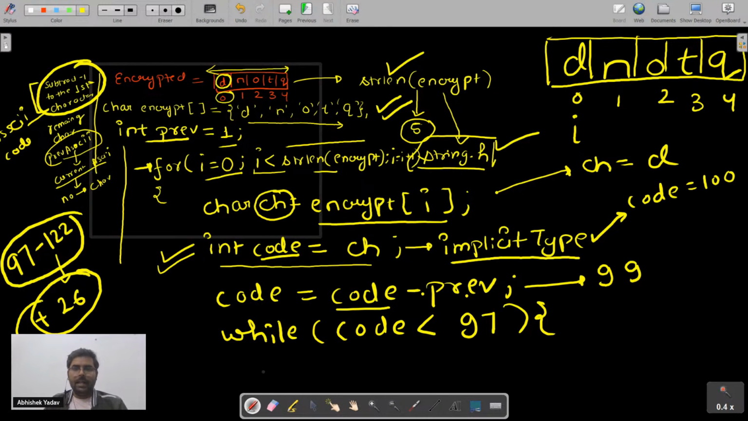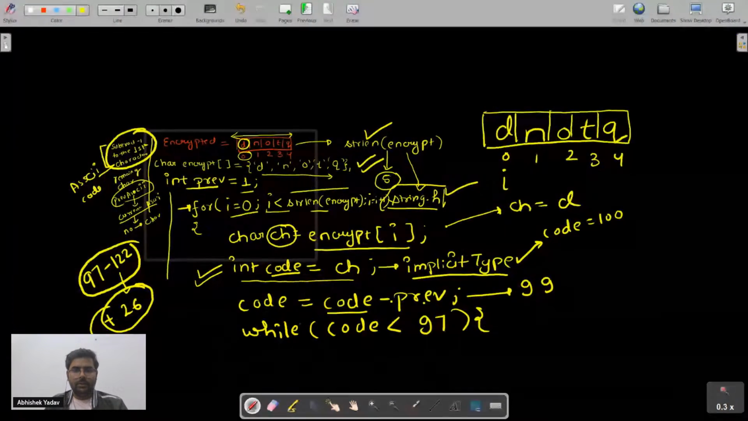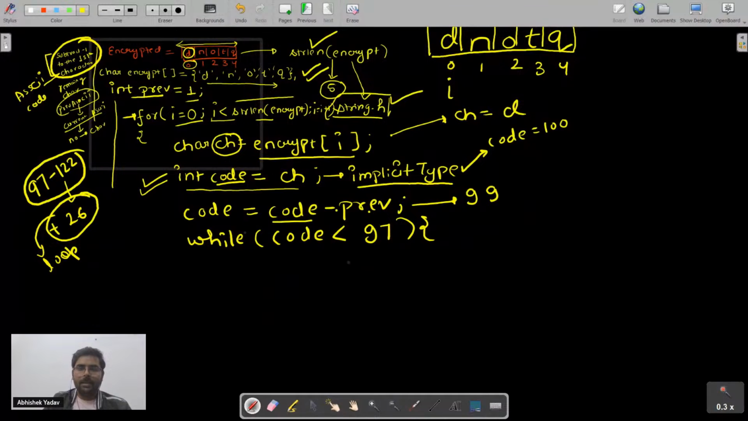So here, what do I have to write? Let me see. Yeah, this one. So here I have code less than 97, and here what I have to do is code is equal to code plus 26, right? Code plus 26.